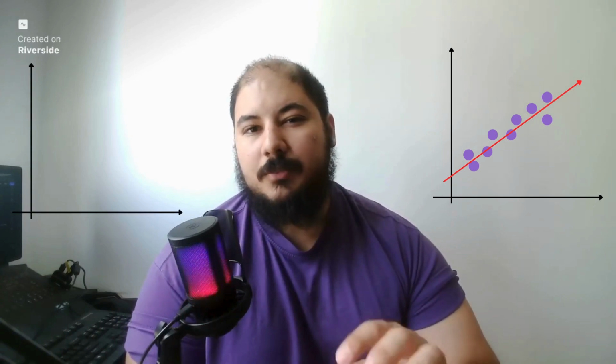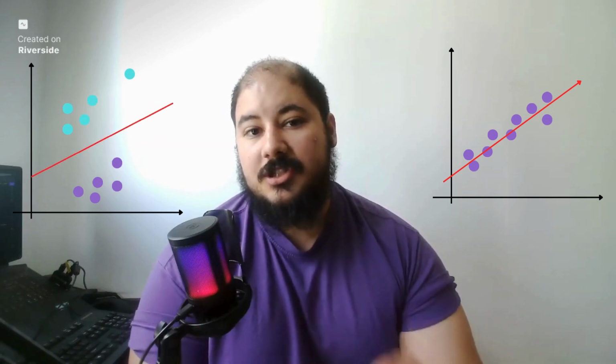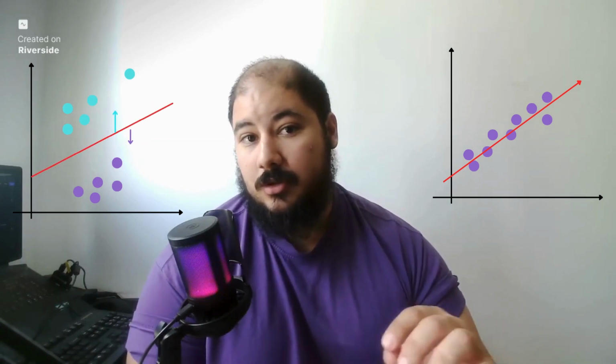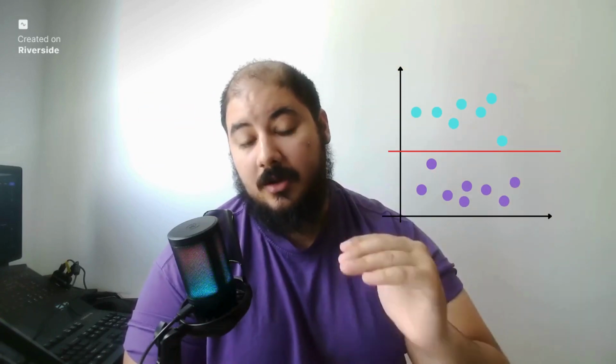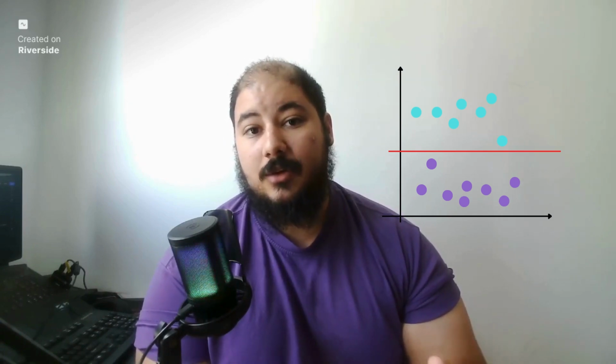Now, while linear regression is trying to find the best fit line, the line that passes by the most points, logistic regression will be trying to split the data points. Logistic regression is trying to do classification, meaning that you have 4 points on the graph. Say, for example, the points at the top are for one class and the points at the bottom are for another class. Your line is probably something in the middle that detects anything above that line as class 1, and anything below that line as class 2.